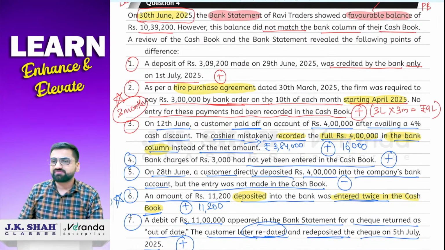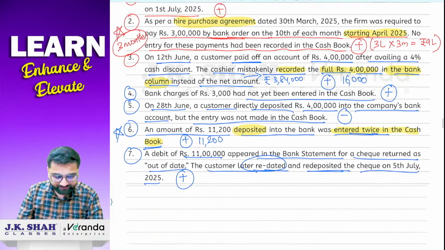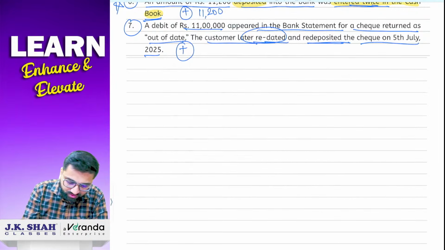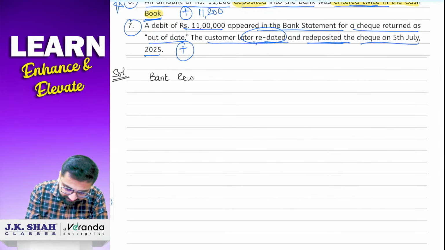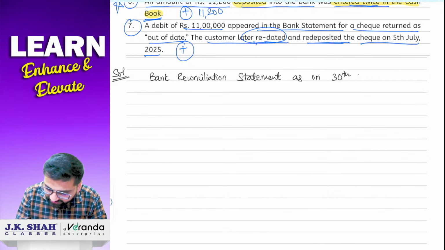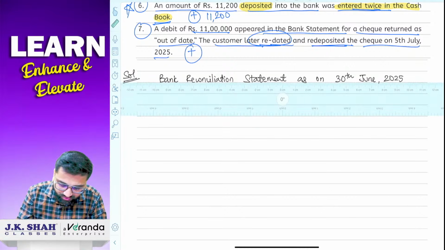Question number 4. These are the signs which we have already studied. Theek hai, chalo abhi isko solve kar le. Written mein, writing mein sum complete kare. Chaliye aa jaiye. So prepare a format with me. So give the heading Solution and then we are going to write Bank Reconciliation Statement as on, the date was I think 30th June, right? So as on 30th June 2025. Bank Reconciliation Statement as on 30th June 2025.